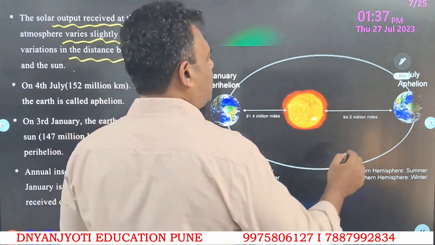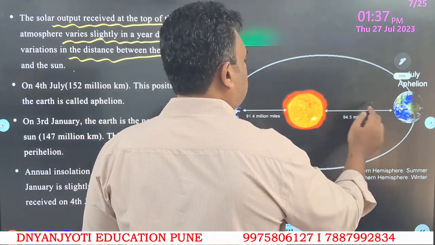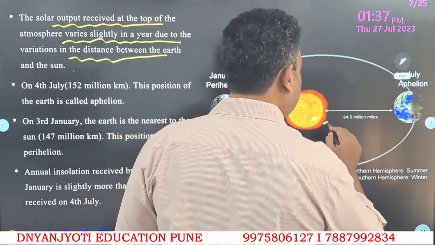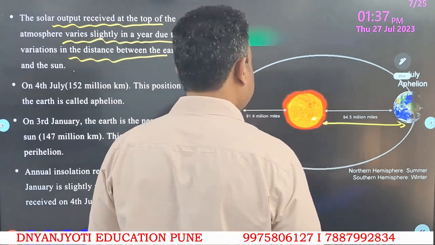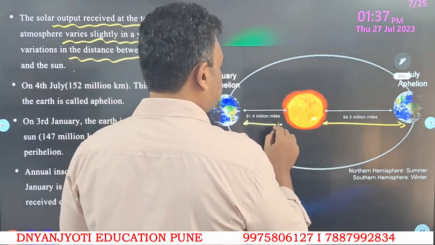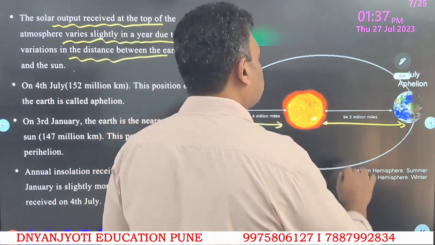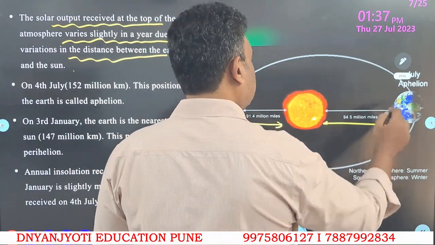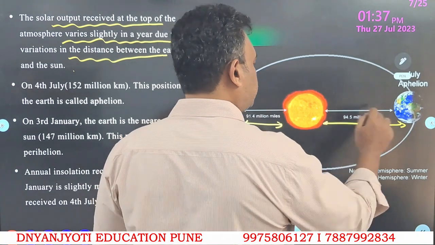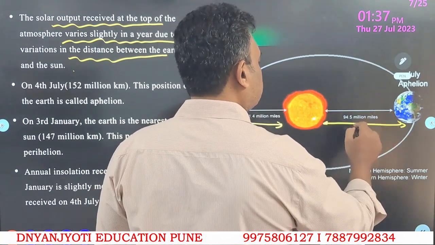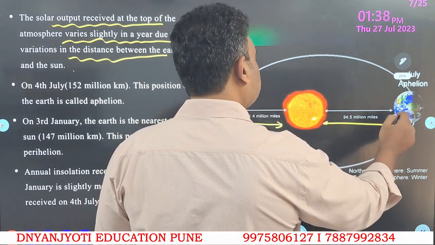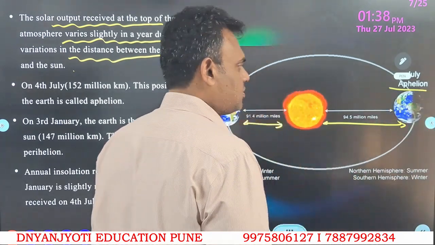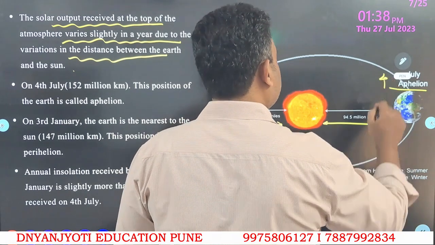Now see, sun and earth will sometimes be very far apart, or the distance will be greater, and sometimes the distance will be lesser. The point at which the earth is farthest from the sun, the maximum distance, is called the aphelion position, which is around 4th of July.